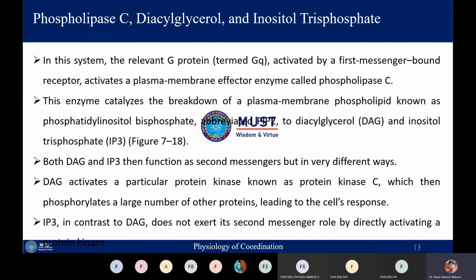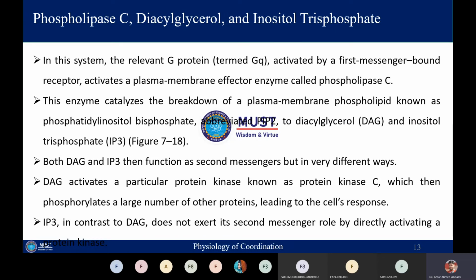And if we talk about the function of this phospholipase C, the effector molecule, which is an enzyme, it will catalyze the breakdown of the plasma membrane phospholipids, which are known as phosphatidylinositol bisphosphate, which is also called PIP2. Similarly, this phosphatidylinositol bisphosphate or PIP2 will be converted into DAG, DAG is for diacylglycerol, and inositol triphosphate or IP3.